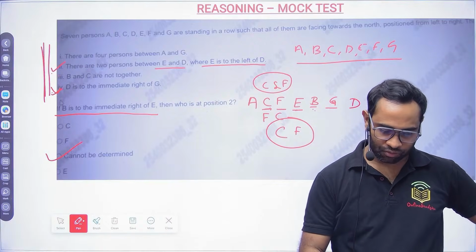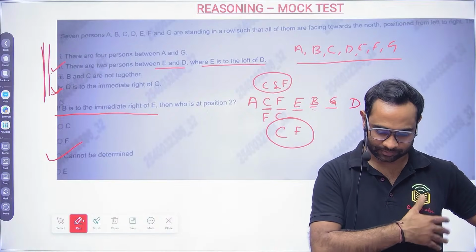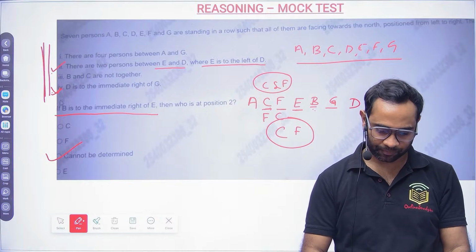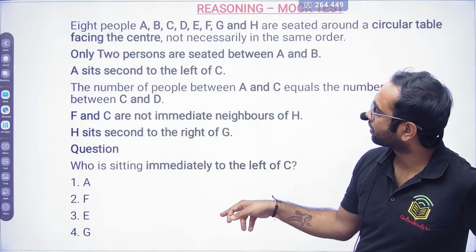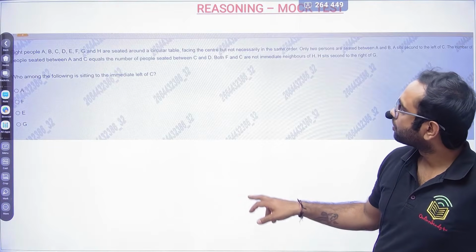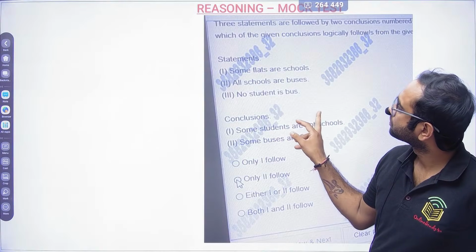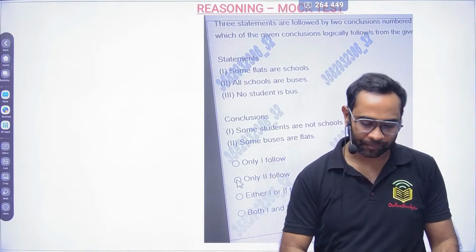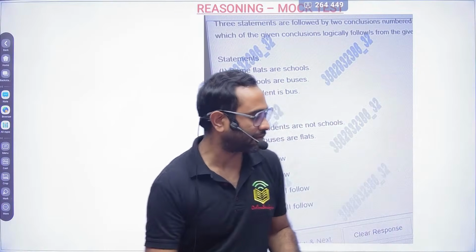Okay. Now too easy. Explain once again. Somebody is telling explain. What is there to explain once again? There is nothing. See, you watch the video once more, rewind it and watch. Okay. Now next problem. Before that we will solve this syllogism problem and then we will go ahead with the next problem. So let's solve this syllogism problem and then we will go with the sitting arrangement.